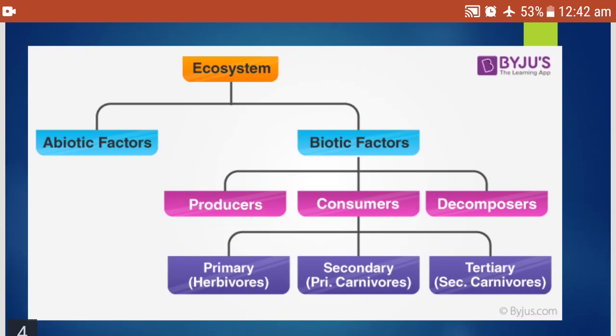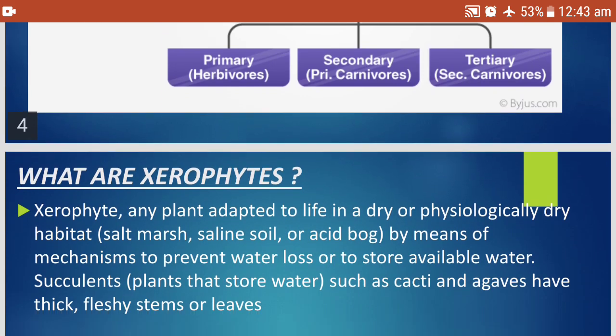Now when we come to the classification of the ecosystem, an ecosystem consists of the abiotic factors and the biotic factors. As I told you before, biotic factors means the living things. They can be producers like plants which produce the food, and consumers or the decomposers. Consumers are the animals and decomposers are the bacteria. Consumers again can be primary consumers, which are herbivores, secondary consumers called the primary carnivores, and the tertiary consumers called the secondary carnivores. Abiotic factors are such as sunlight, water, air, climate, humidity, etc.